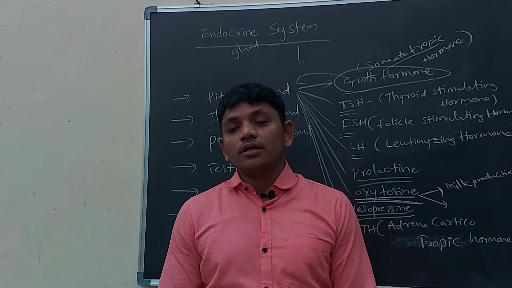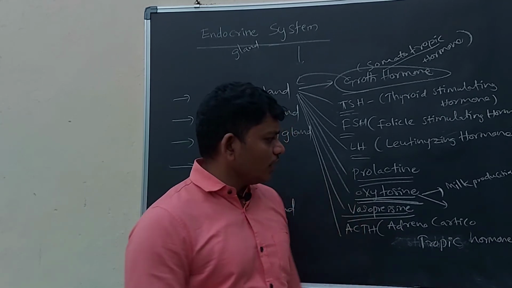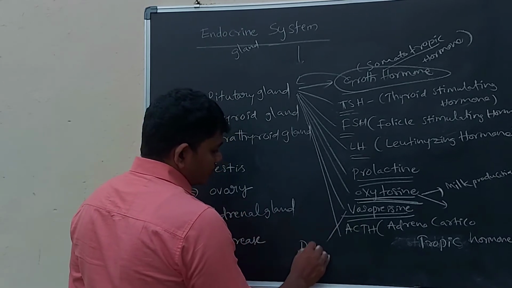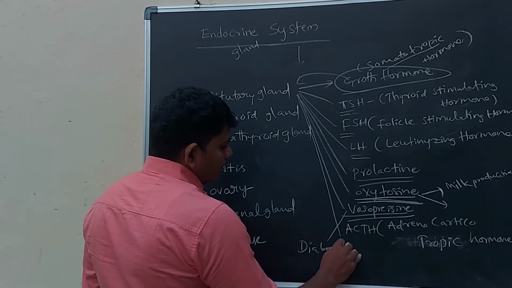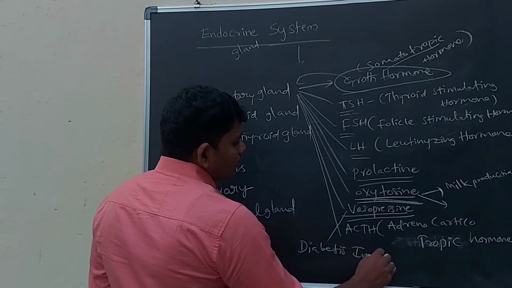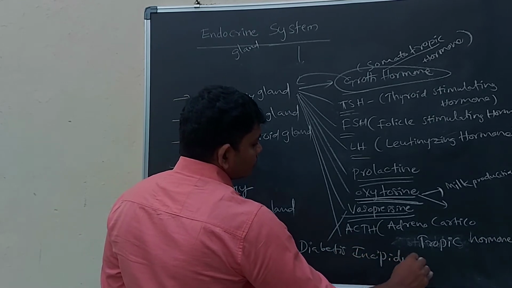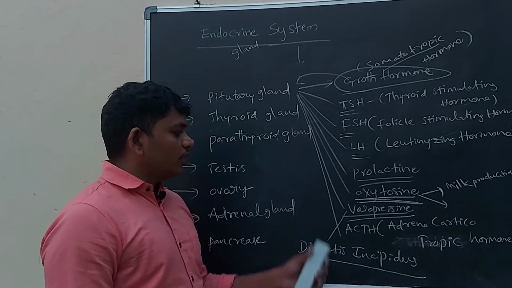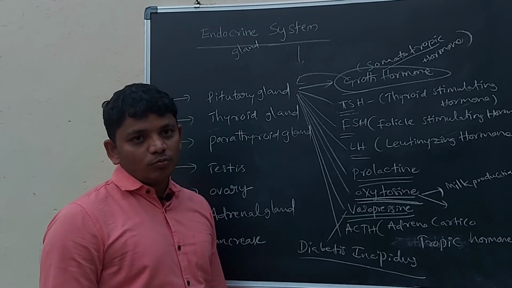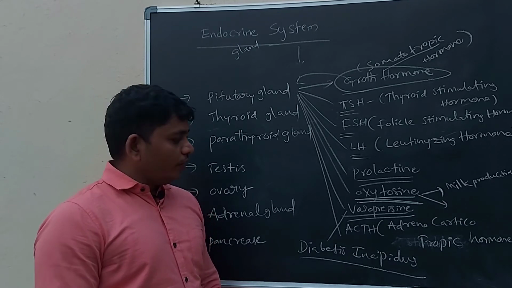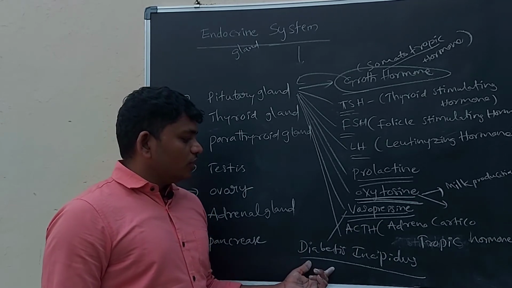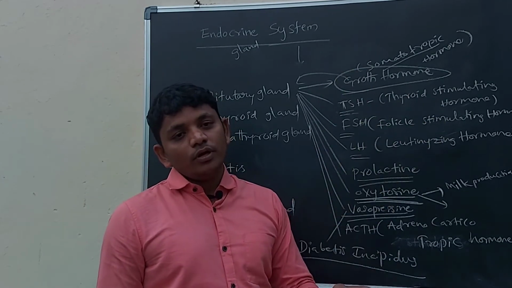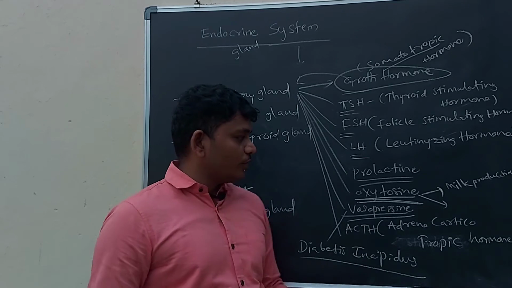That is called diabetes insipidus. Diabetes insipidus is a disease that occurs when there is a deficiency of vasopressin in the human body.